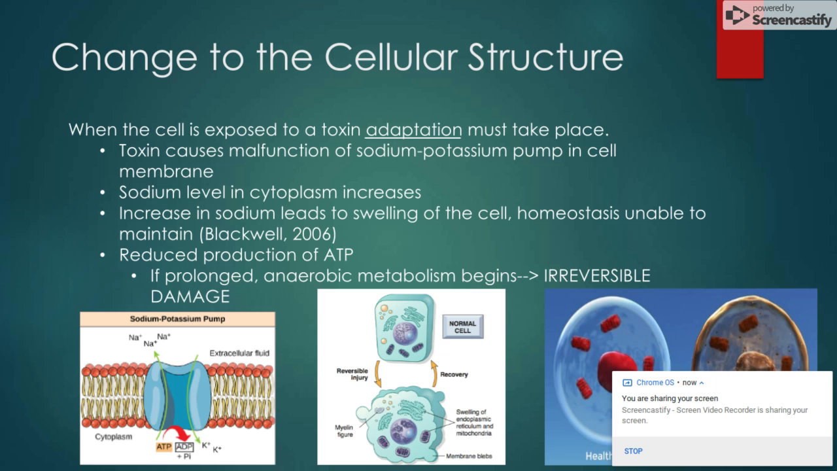Damage to the cell occurs when toxin causes the sodium-potassium pump within the cell membrane to malfunction. This leads to an increase of sodium within the cytoplasm. This increase of sodium within the cell leads to severe swelling of the cell, and homeostasis can no longer be maintained. This swelling affects the mitochondria and reduces the amount of ATP production. And if the cell stays in this for an extended period of time, anaerobic respiration will occur, and possible irreversible damage to the cell can occur.